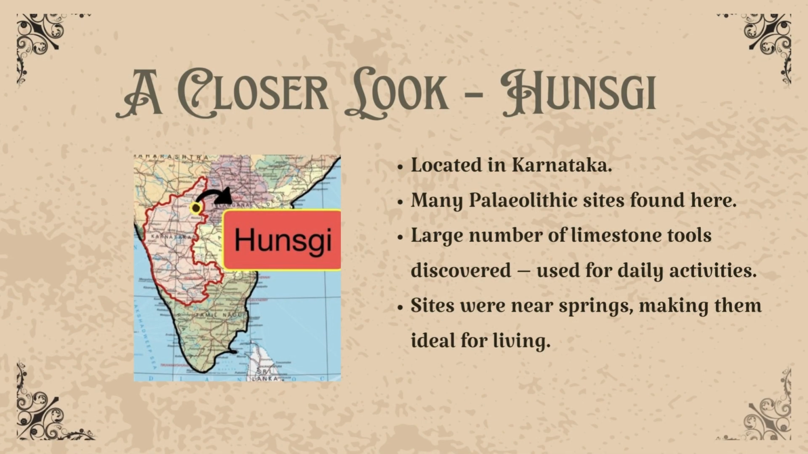A closer look: Hunsgi. Let's zoom into one site. Hunsgi in Karnataka. Archaeologists found hundreds of tools here, most made of limestone, which was easy to shape. They chose spots close to springs, again showing how carefully they selected places to live. Imagine a group sitting by a spring, making tools, cooking meat over fire. That's what life looked like 20,000 years ago in Hunsgi.